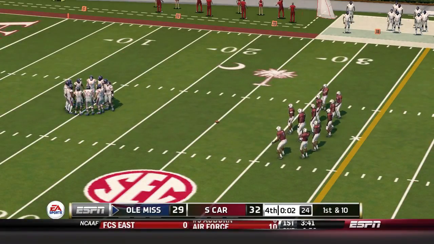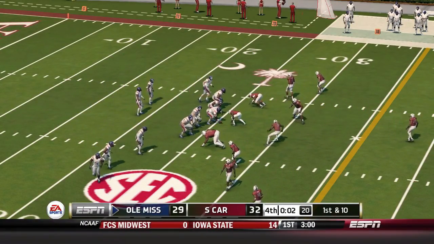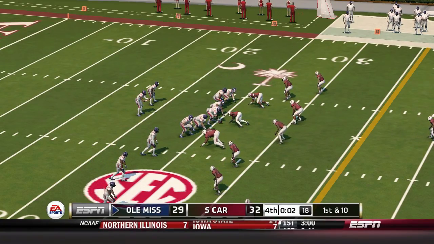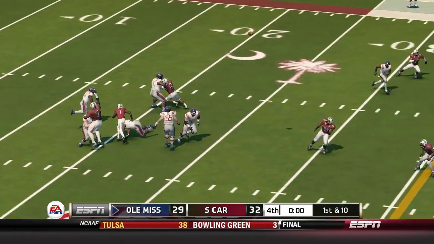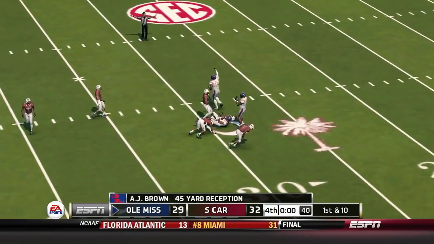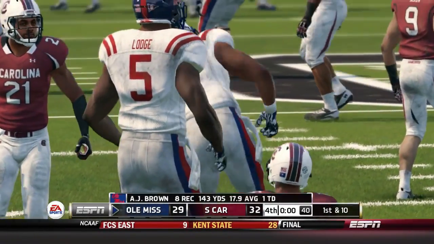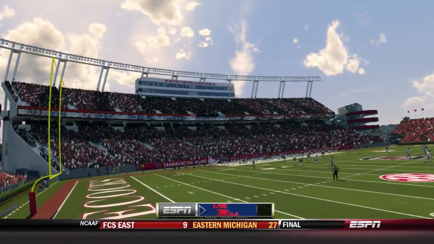Ole Miss with the ball. Final play of the game. They're going to have to go 75 yards. Can they pull it off? Here we go. They're not even in Hail Mary formation, I don't think. Anyways, here we go. Jordan Ta'amu down the field. It's caught. It was caught, but then tackled. Wow. So if he could have broke free, could have been a game-winning play, but he's not able to.